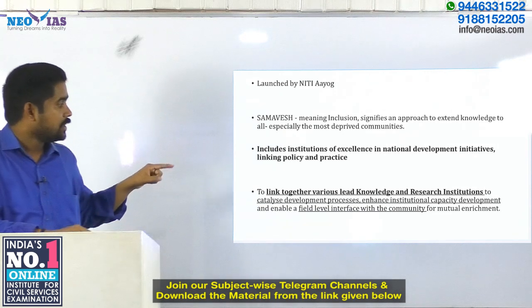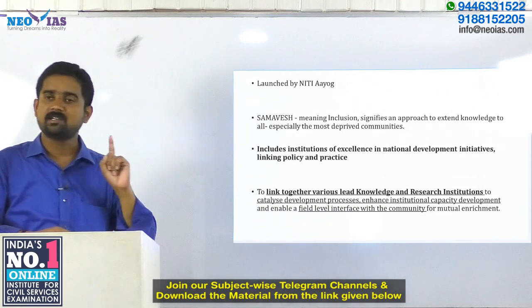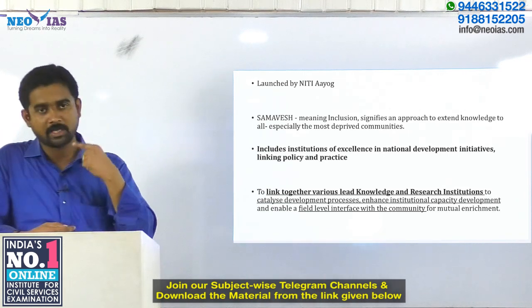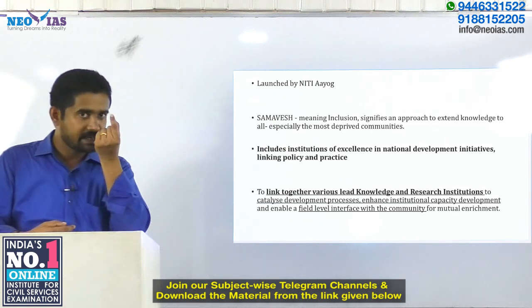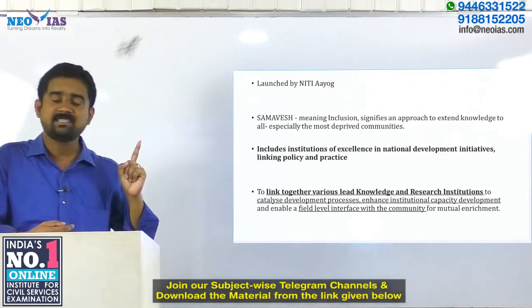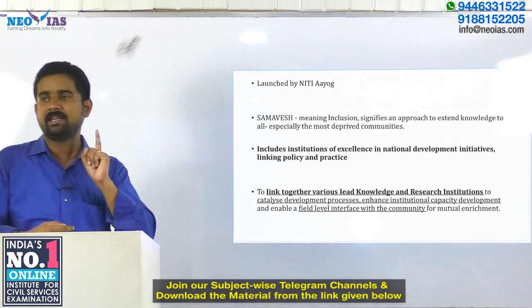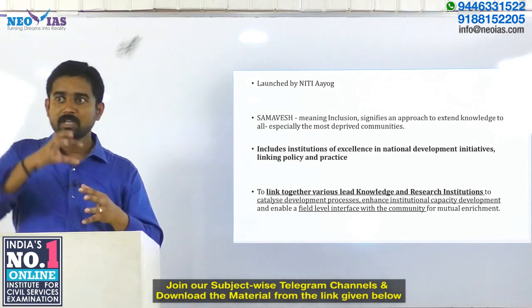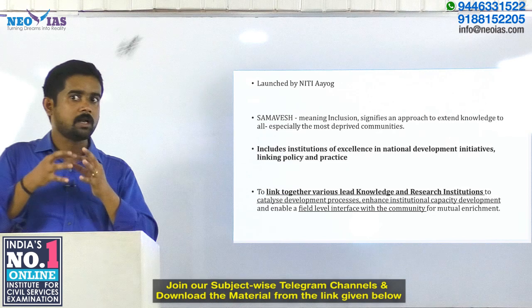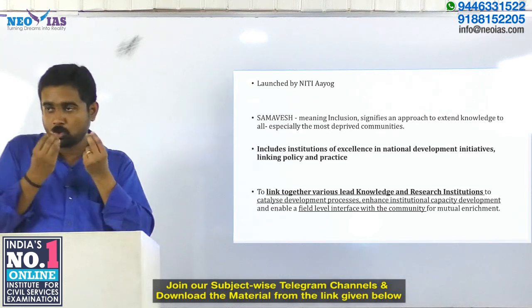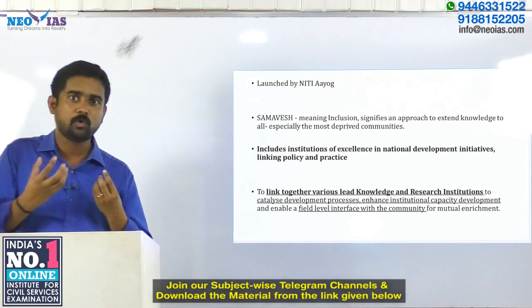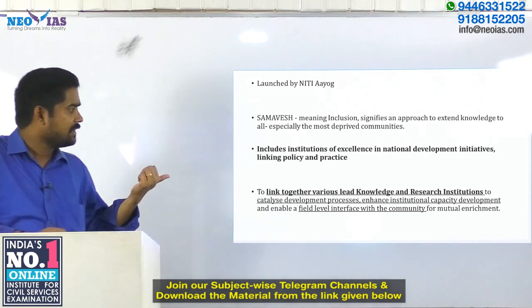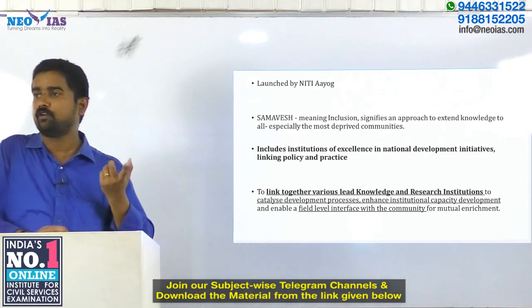Now, how is it going to happen? To link together various lead knowledge and research institutions to catalyze the developmental process. They are going to play a key and pivotal role in the developmental process, enhancing institutional capacity development, because this is going to act as a consortium where different lead institutions come together and play a role in development. Obviously the Niti Aayog's competency too would be enhanced in this process, as well as enabling a field level interface with the community for mutual enrichment.